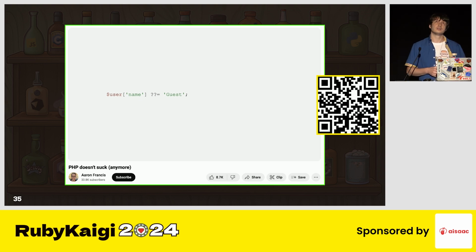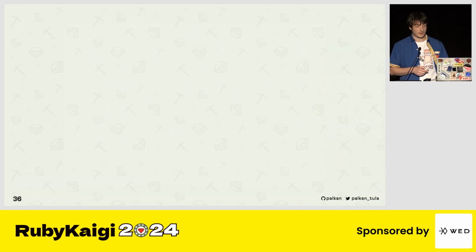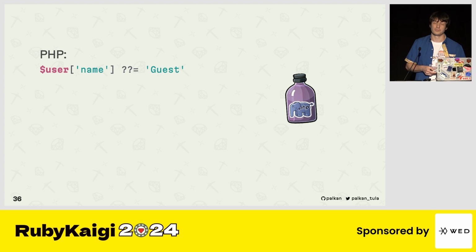They call it null coalescing assignment. And the idea is that if the left-hand side is nil, or null, whatever they have in PHP, I don't remember, we assign to the variable or key in the array, they call them arrays, the right-hand side value. If it's anything beyond null, we do not make the assignment. So this is the PHP version of this feature.